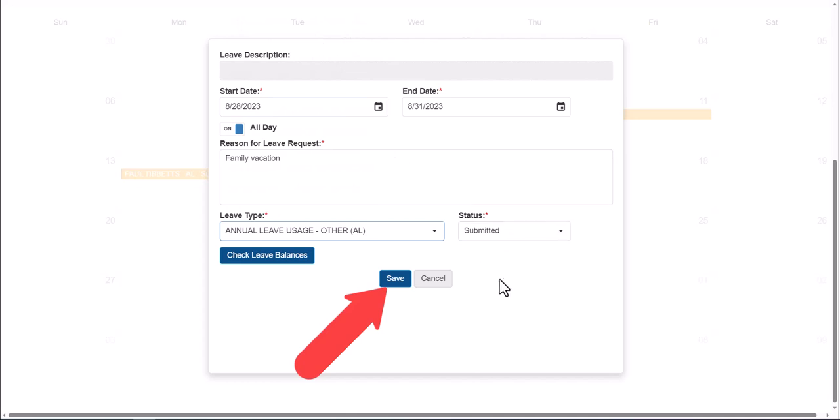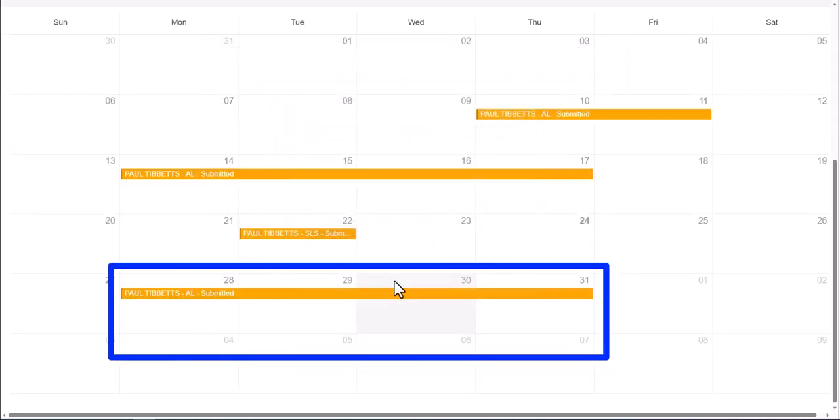And then its status is to be submitted. So what you'll do is just hit save. Again, I could click that to check my balances. I hit save. So what happens now, basically you'll see that my request shows up here, and we sent an email notification to the supervisor to let them be able to see that.